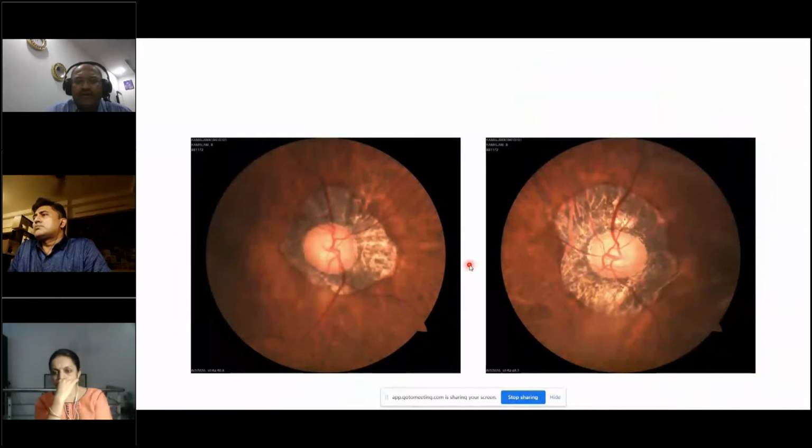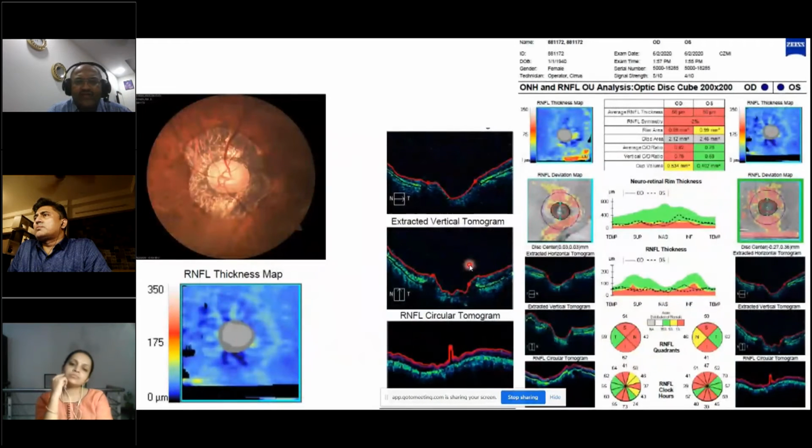So if you have a fundus photo like this, a fundus image like this is not an ideal candidate to undergo imaging. If you were to image, you will find that there's actually something like a coloboma, and the errors are quite significant. The circular tomogram shows you the RNFL is not able to be read at all here.